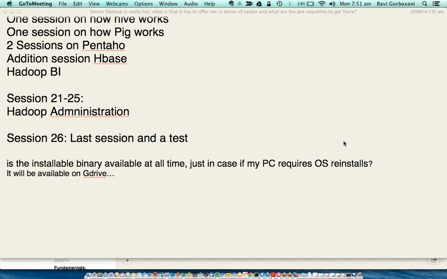Till we decide to shut down the shop and stop this entirely and give away Google's enterprise storage, everything would stay on G Drive. In case we are really going out of this online stuff, we let you know a month before so that you can maintain one copy in your Dropbox or G Drive account. Otherwise it will always be there on G Drive. The URL will be shared with you, and you will never have to worry even if your system crashes.